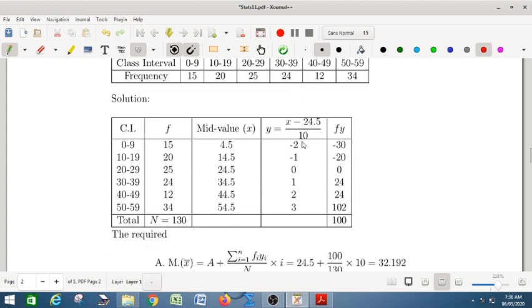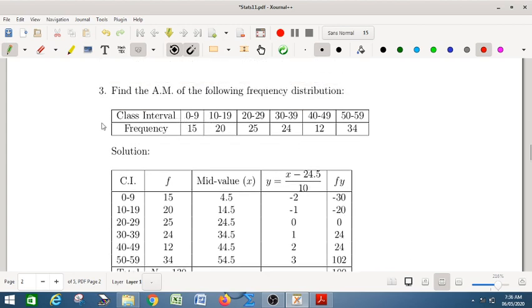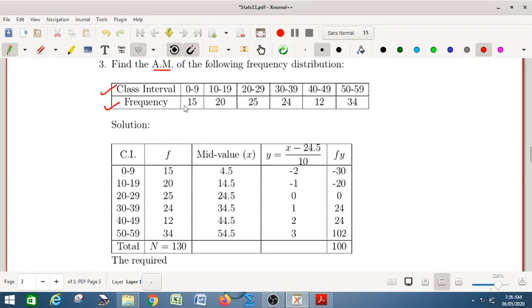Now for a grouped frequency distribution, suppose there are class intervals with frequencies given. How will you calculate the arithmetic mean? For the class intervals, find the mid values: 0 plus 9 divided by 2, 10 plus 19 divided by 2, and so on. These are the mid values, x. Then we have the frequencies, and we introduce a new variable y, where y is x minus 24.5 divided by 10.